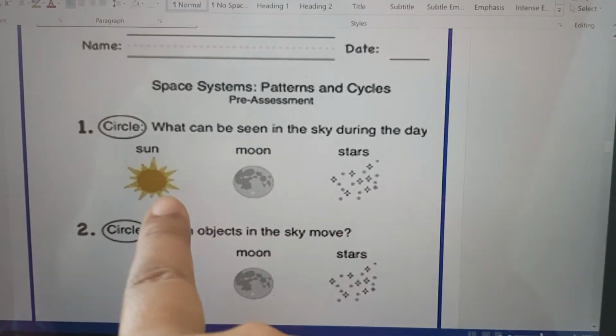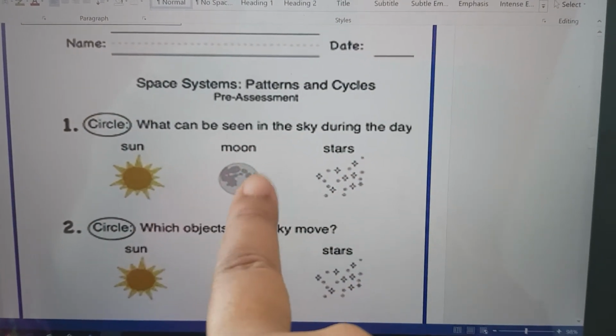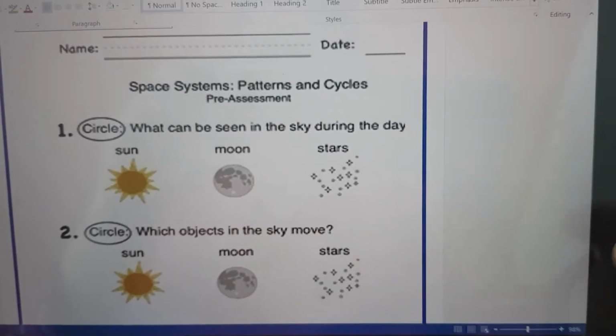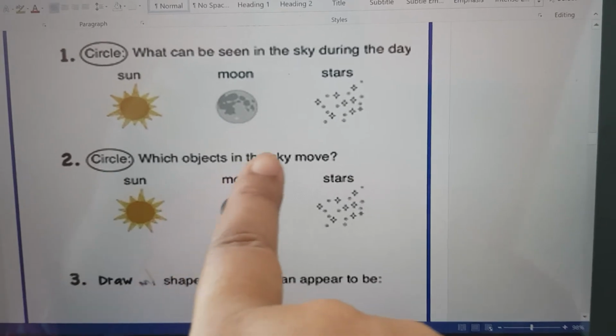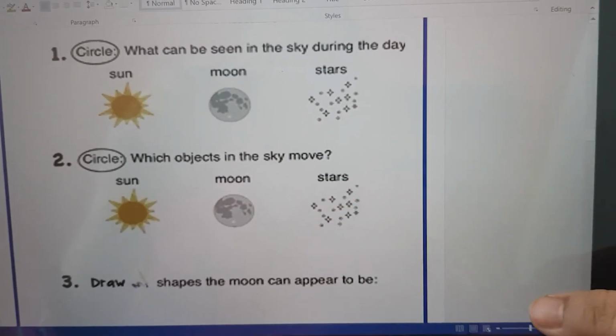See, what can be seen in the sky during daytime. So there is sun, moon, stars. So circle that one which can be seen during the daytime. Which object in sky moves? So circle which object in the sky moves.